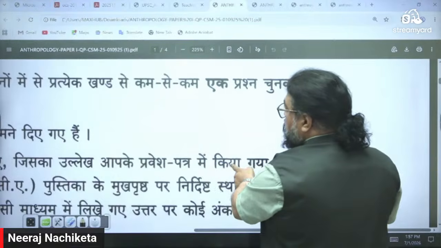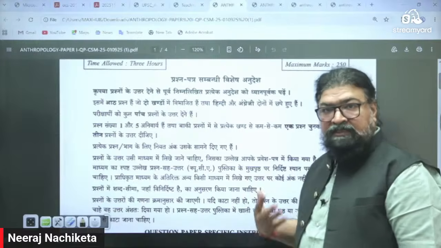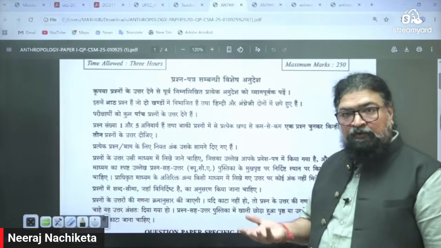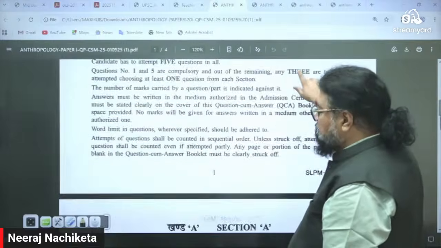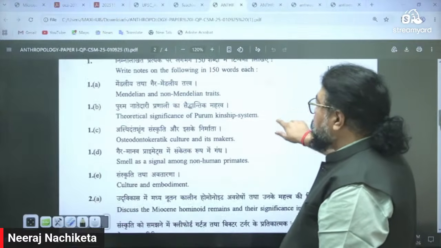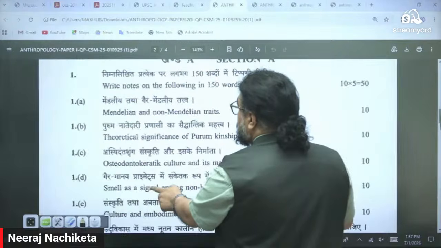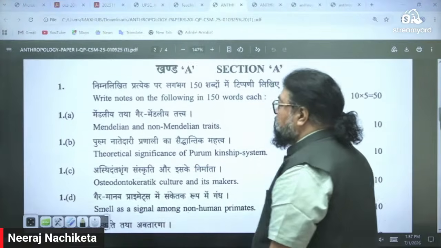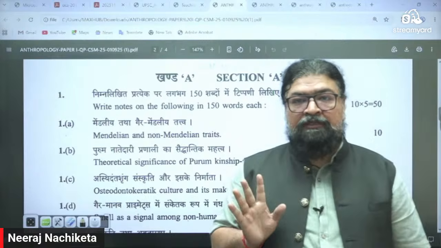Paper 1: part A will have 4 questions, and again part B will have 4 questions. In total you have to attempt 5. The first question will be compulsory. See here, there is a part, section A. But you can see this is section A. Now in this section A, the first question will be compulsory, which you have to write.